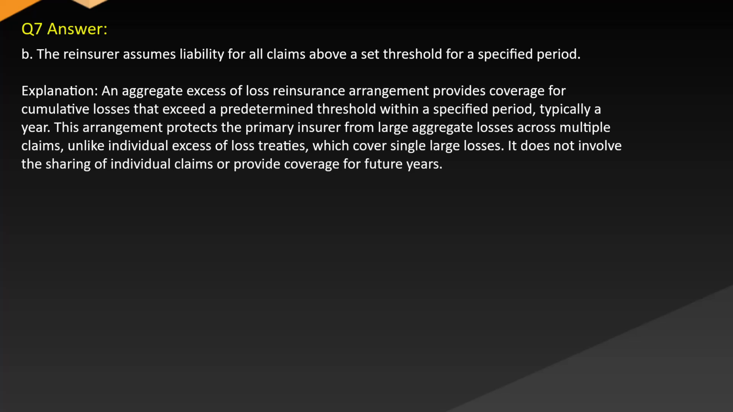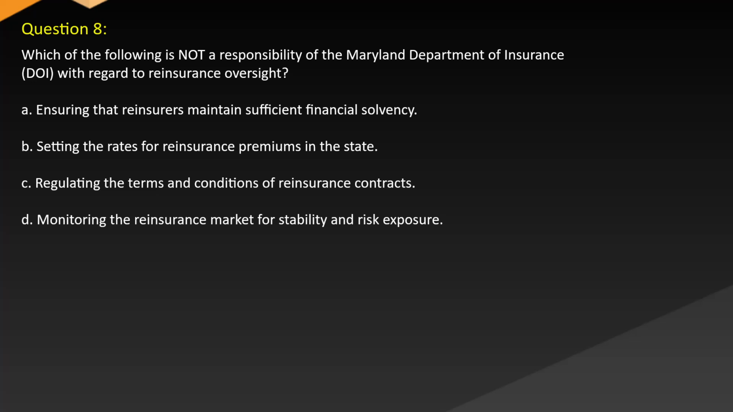Explanation. An aggregate excess of loss reinsurance arrangement provides coverage for cumulative losses that exceed a predetermined threshold within a specified period, typically a year. This arrangement protects the primary insurer from large aggregate losses across multiple claims, and unlike individual excess of loss treaties, which cover single large losses, it does not involve the sharing of individual claims or provide coverage for future years. Question 8. Which of the following is not a responsibility of the Maryland Department of Insurance, DOI, with